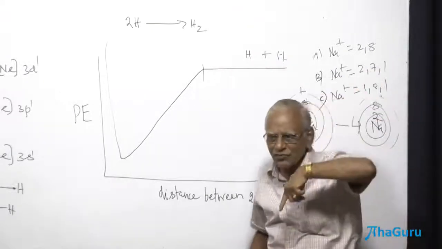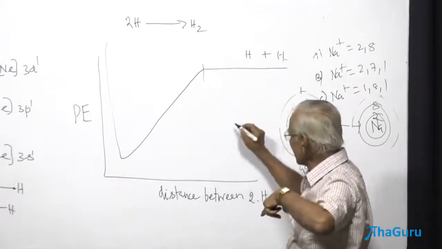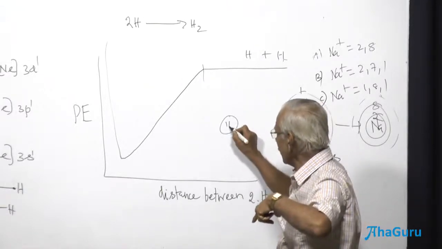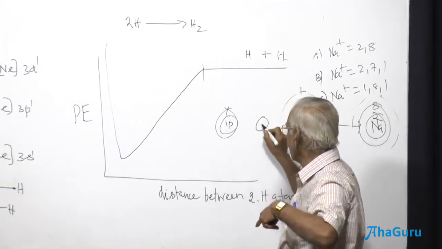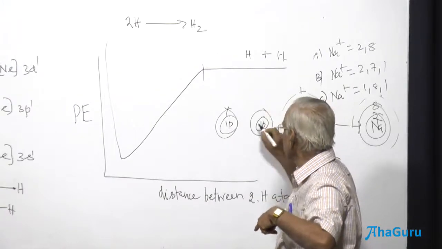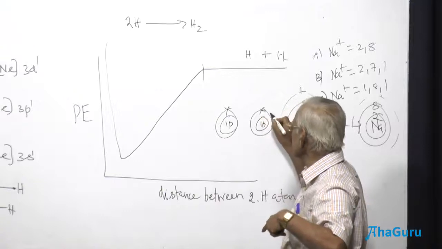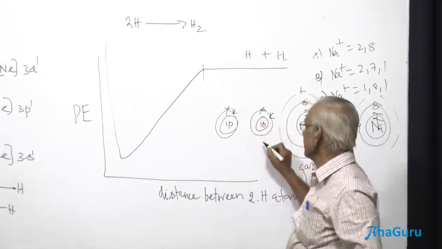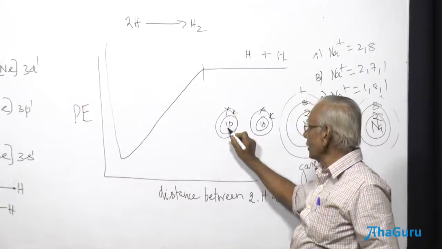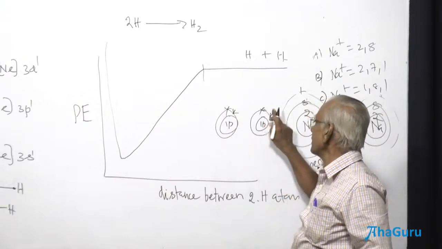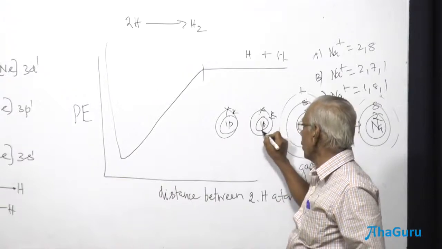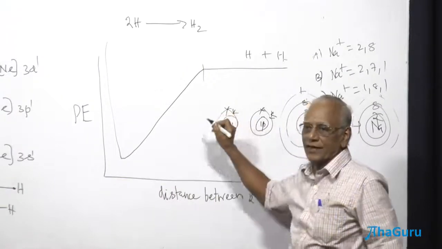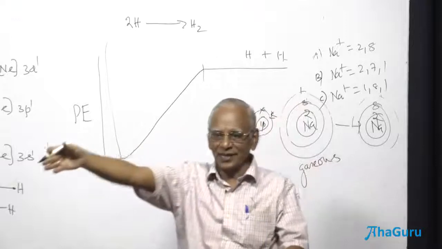What are these attractive forces? Can you tell me? I have a nucleus, one proton, and an electron here. I take another atom, one proton, and this is the nucleus here, one electron. This is the K shell. And what happens? This proton exerts attraction towards this particular electron. This particular proton, the nucleus, starts attracting the electron of the neighboring atom.